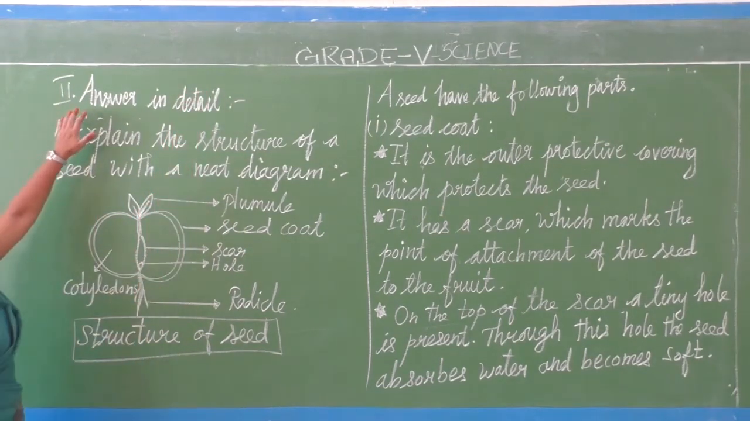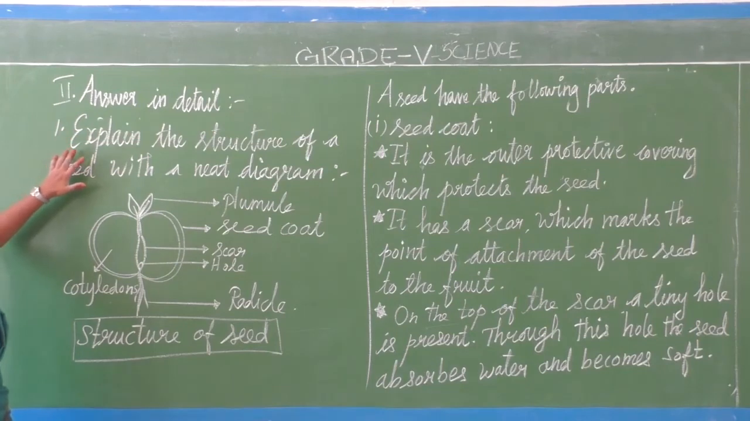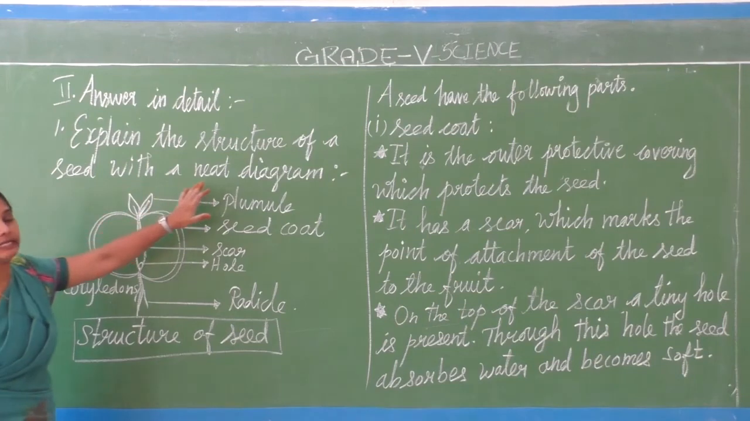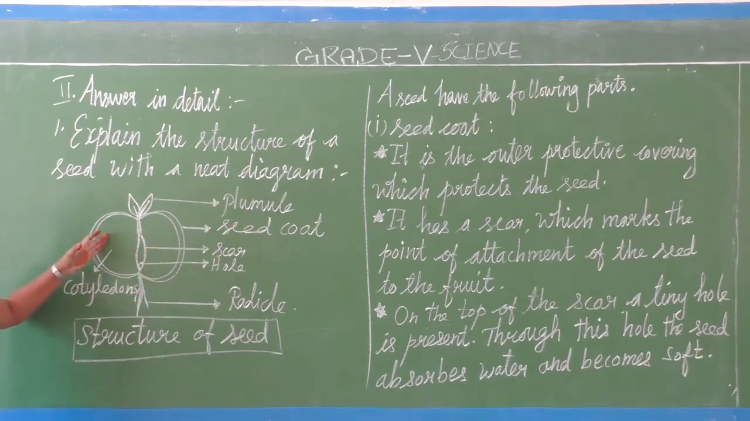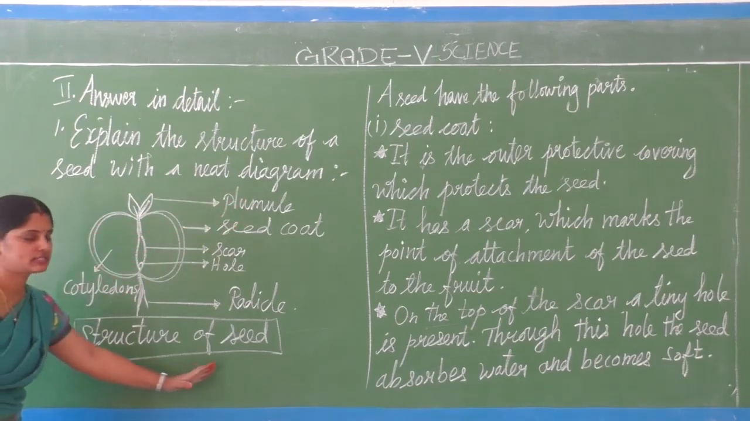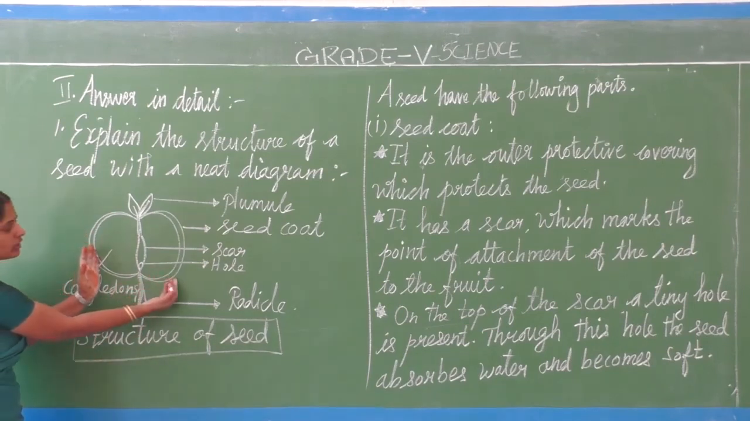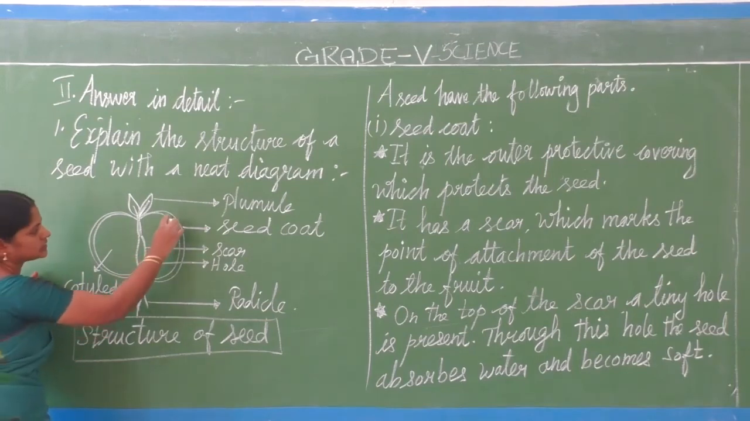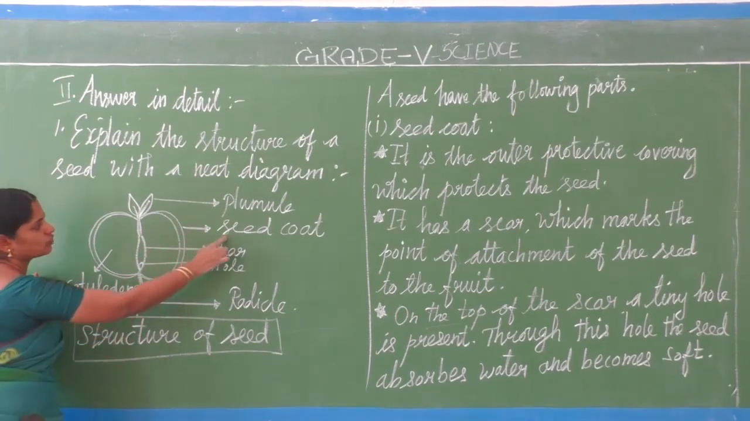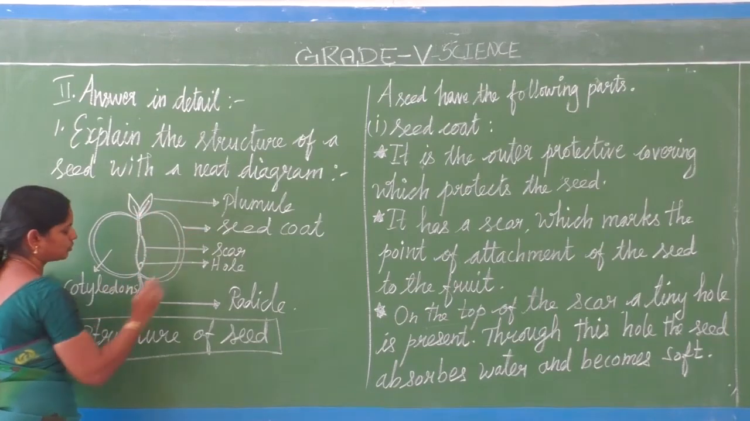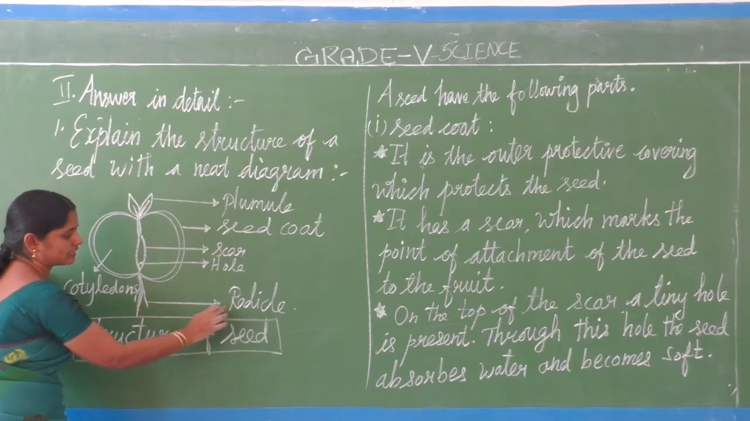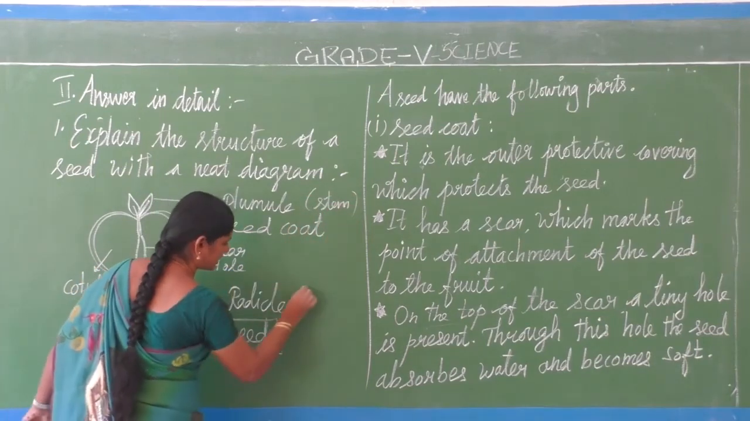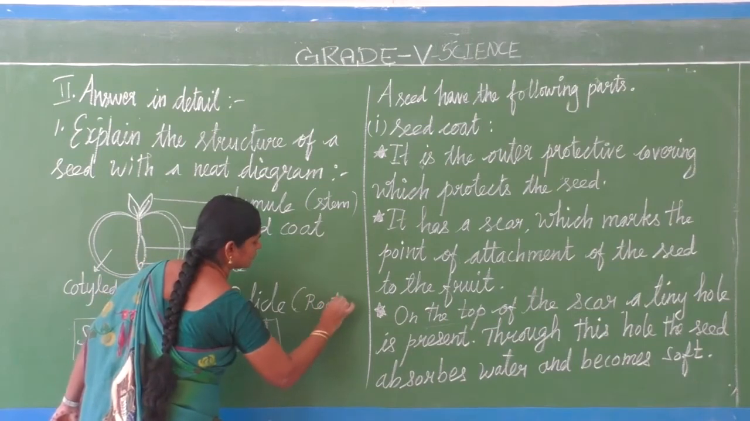Look, children. Answer in detail. Explain the structure of a seed with a neat diagram. So this is the diagram. Structure of a seed. See, dicotyledon seed, 2 cotyledons, and this outer part is the seed coat, and the upper part is the plumule, and this lower growth is the radicle, the root. You can write stem also in the bracket, and root also in the bracket.